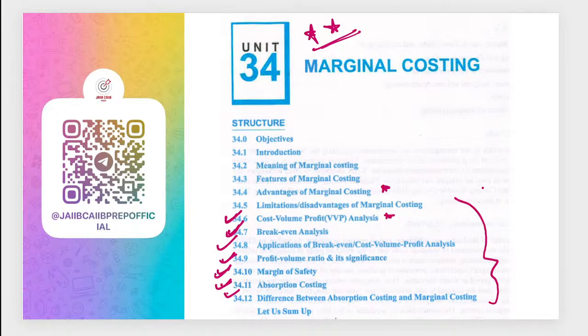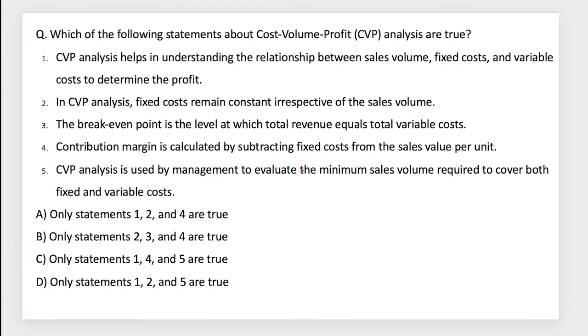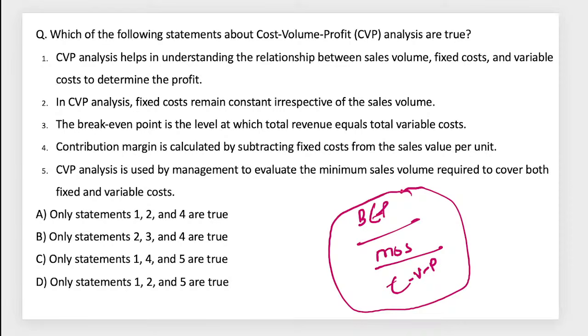You can expect 3-4 questions around these, especially numbers on break even analysis or cost volume profit analysis calculation. You have to work around those very well. Break even point calculation, margin of safety calculation, and cost volume profit analysis calculation, along with contribution and others, generally come under this.